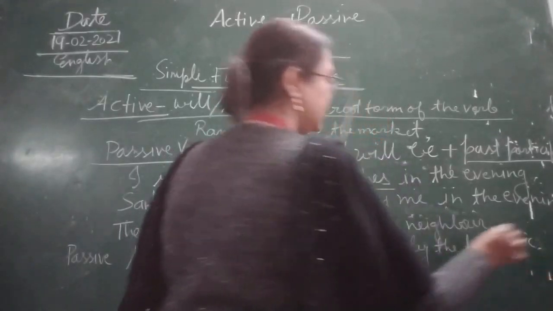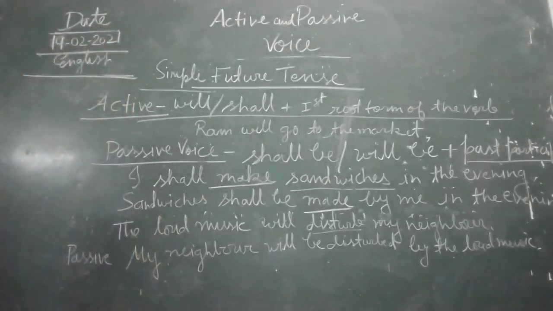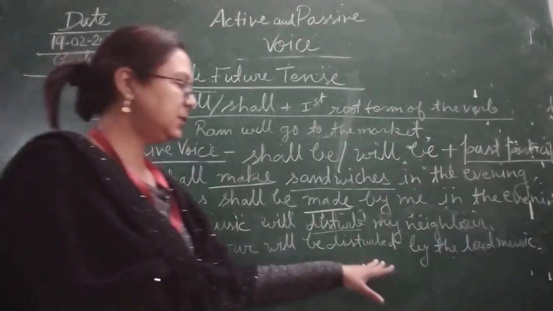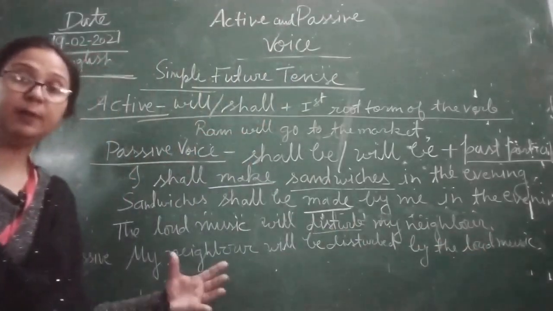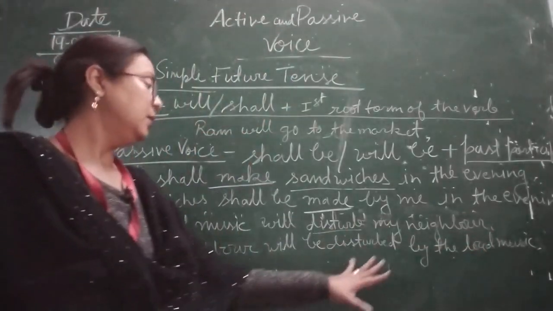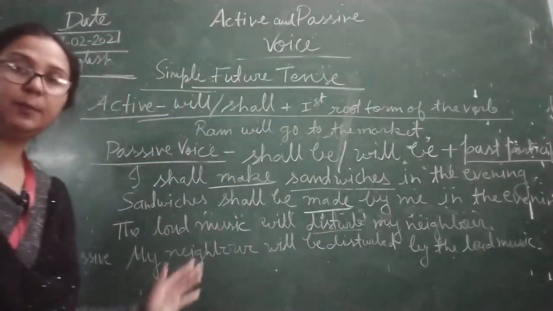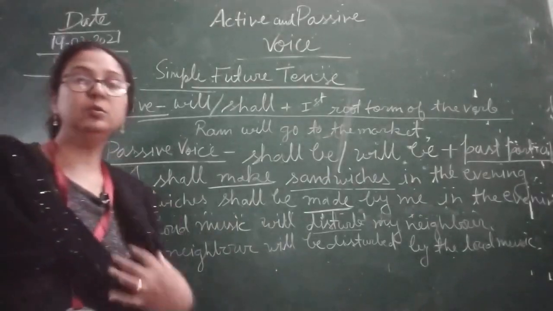Okay, simple. What have we done in this? Only a simple thing. My neighbor will be disturbed by the loud music. Subject becomes object, object becomes subject over here.